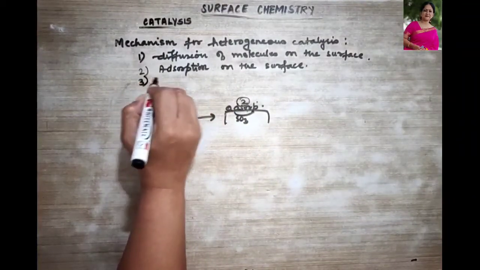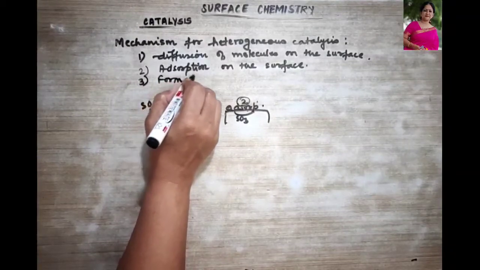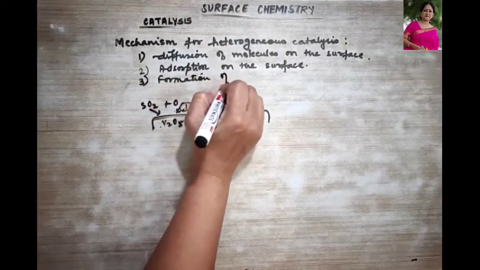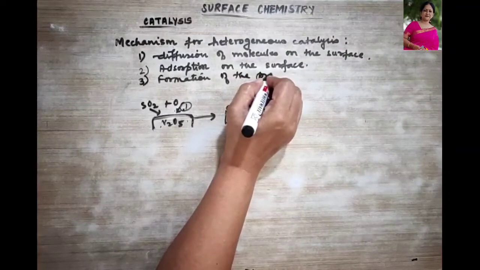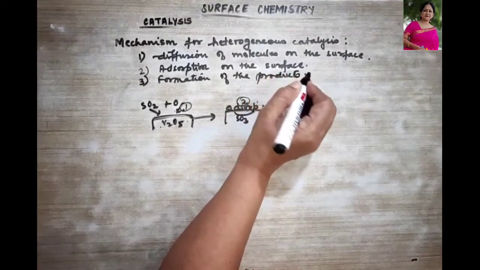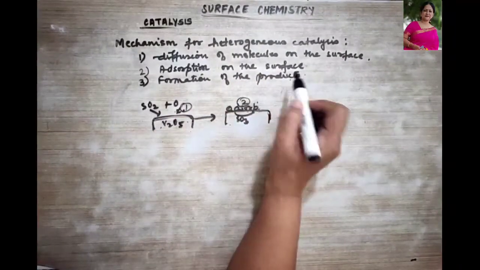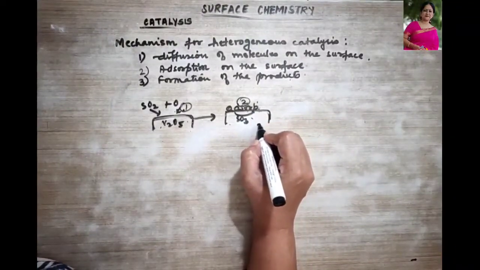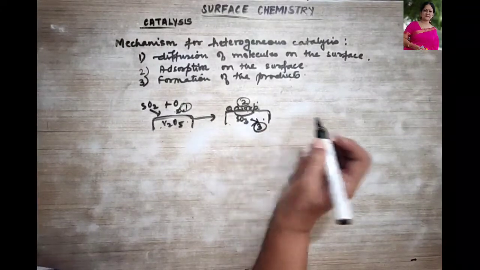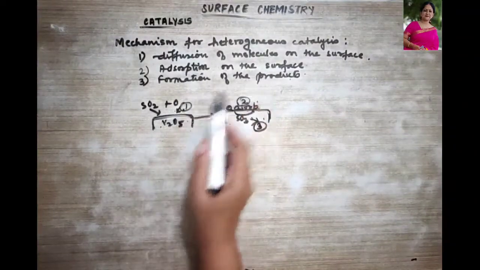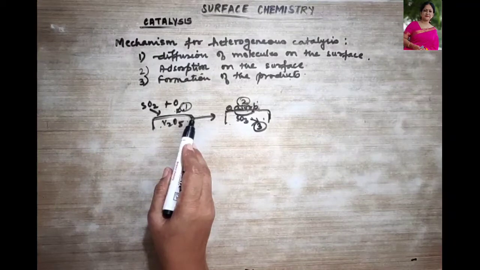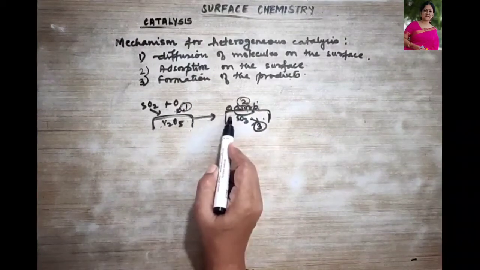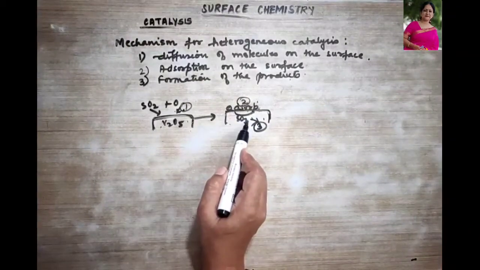Then the third step is the formation of the product. Products are formed next. So formation of the product. Now what is this? The formation of the product is taking place. This is your third step. First step was diffusion of the molecules on the surface taking place. Then adsorption took place. When adsorption took place, what was formed? Sulfur trioxide was formed over here, right?